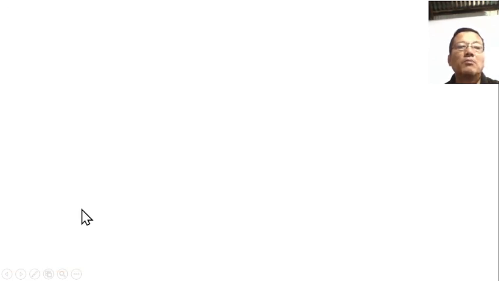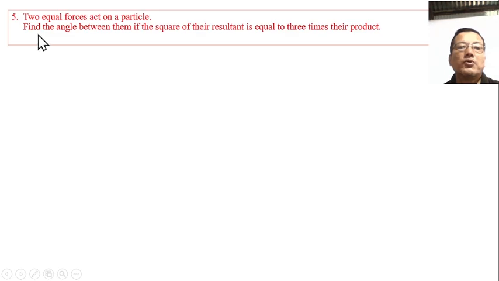Two equal forces act on a particle. Find the angle between them if the square of their resultant is equal to 3 times their product.